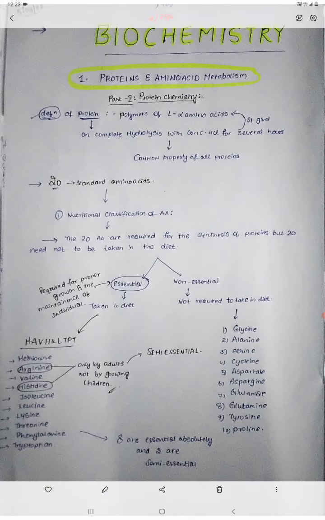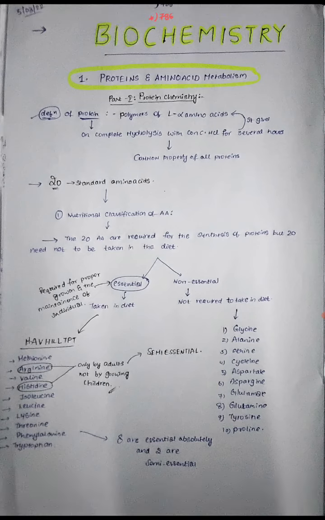But here is one more thing. Among the 10 essential amino acids, two amino acids, arginine and histidine, are synthesized in our body only by adults, but not by growing children, which means growing children should take them in their diet. So these are called semi-essential amino acids. We have 8 absolutely essential amino acids, and 2 are semi-essential, which are arginine and histidine.